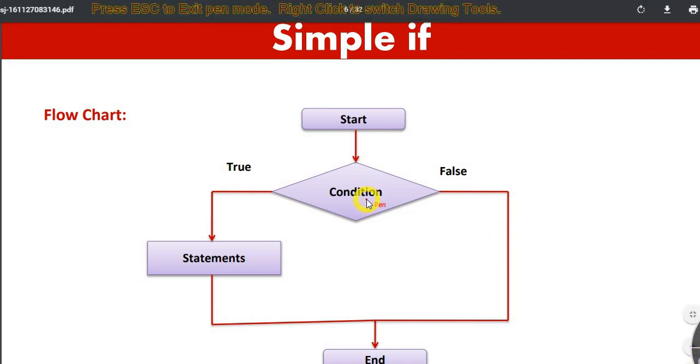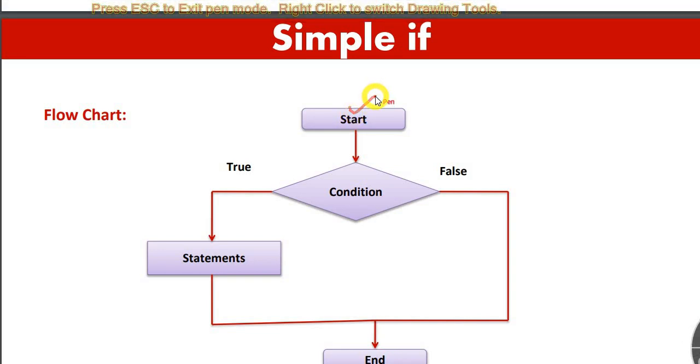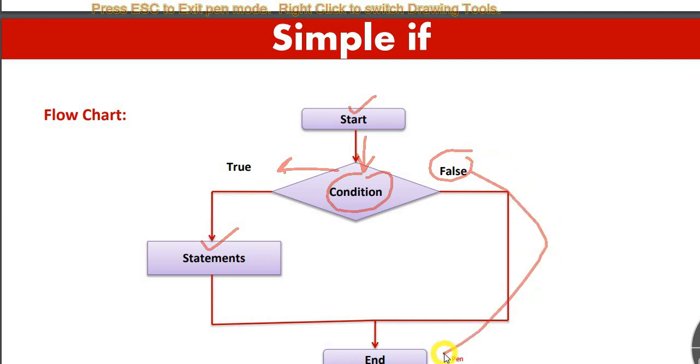So here is the start, and then we are checking the condition. If the condition we are providing over here gets true, then it is going to execute statement 1, as I have already shown in the syntax. If it fails, the program is going to be terminated, so it goes to the end. So this is the flowchart of simple if.